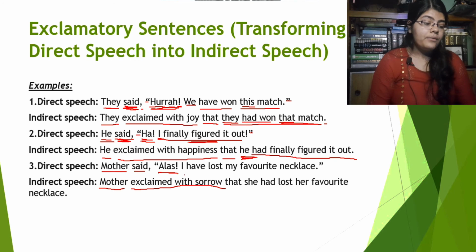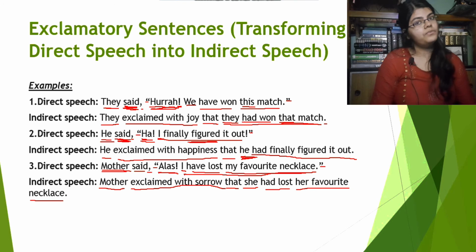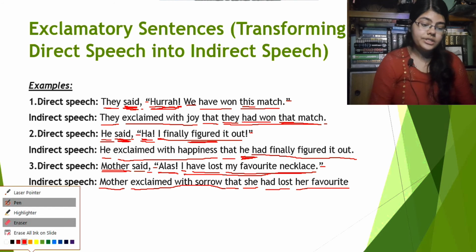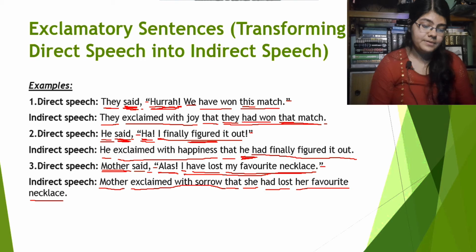Now, we will use a "that" here. Obviously, we won't use the comma and the inverted commas. Now, "I have lost my favorite necklace." First of all, "I" will be "she" because the speaker is mother. Now, "have lost" will be "had lost". "My favorite necklace" will be "her favorite necklace". Alright, understood? Now, we will see the next example.